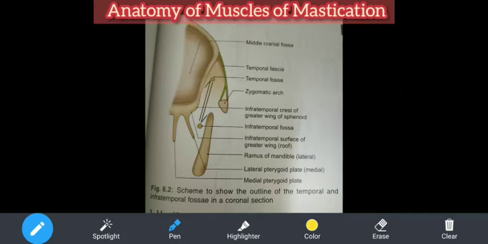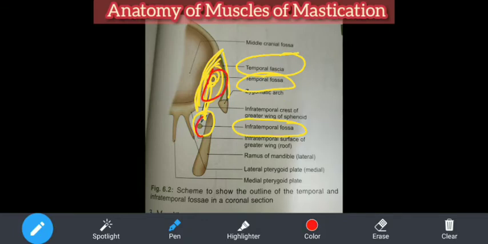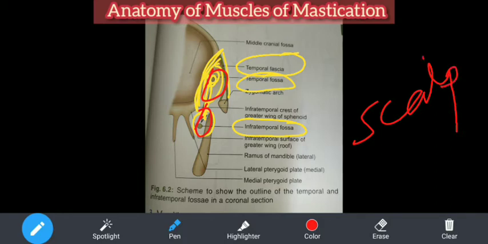So if you see, this is the temporal bone. Can you see the shape? It is forming a fossa. This is temporal bone, this is temporal fascia, already written here. Now the space between is the temporal fossa. Here also it is labeled, and this is the infratemporal fossa. Not only this point is called the temporal fossa; this complete space is called the temporal fossa, and this is the infratemporal fossa. You might have learned the significance when you learned about the skull. So I hope you understand.